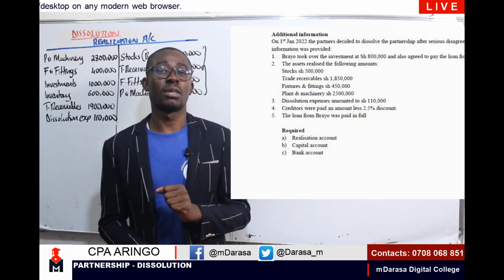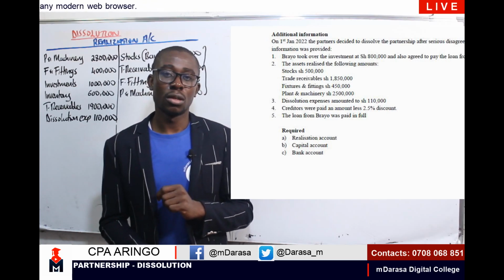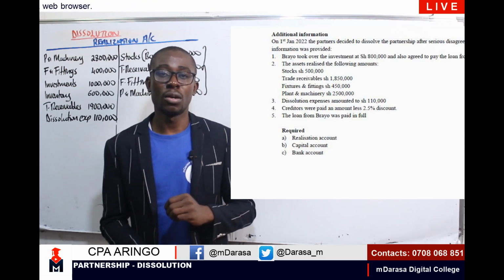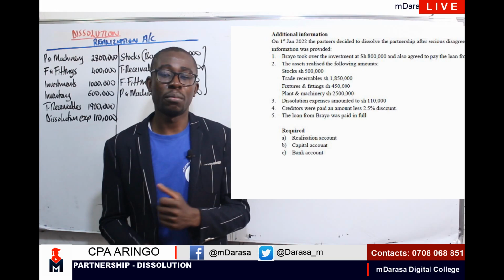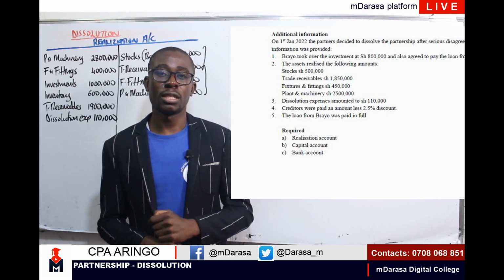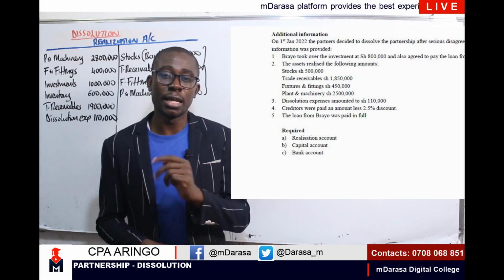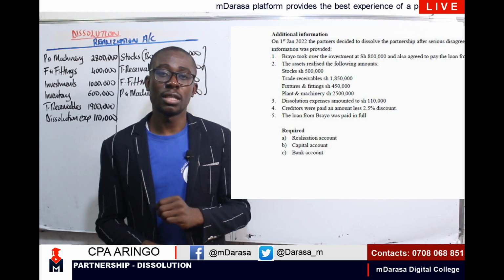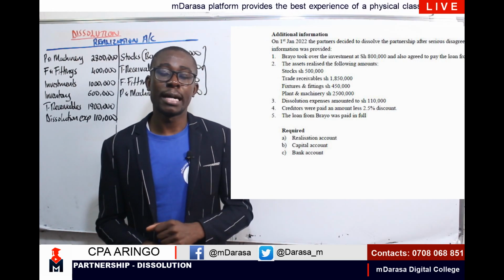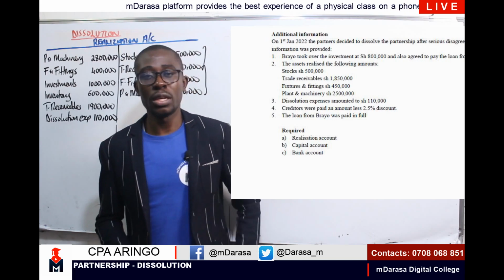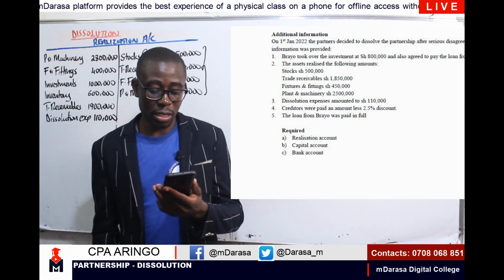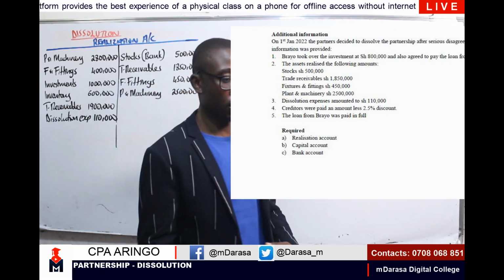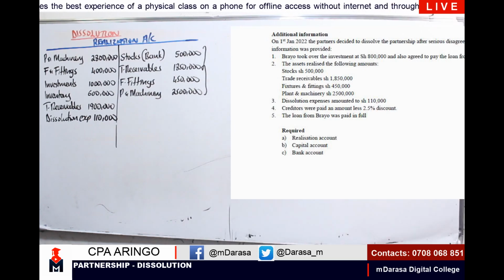I repeat again this statement. With discounts received from creditors on dissolution of a partnership business, we are supposed to credit our realization account with the discount that you are getting, and we debit our creditors account with the same discount. So here in this question of ours, you are told that creditors are giving us a discount of 2.5%.